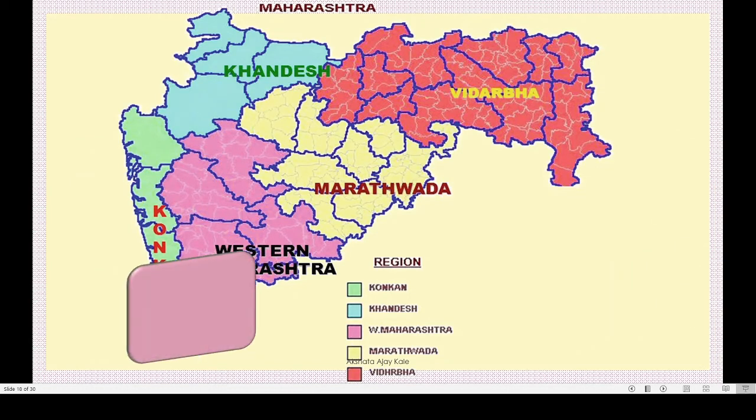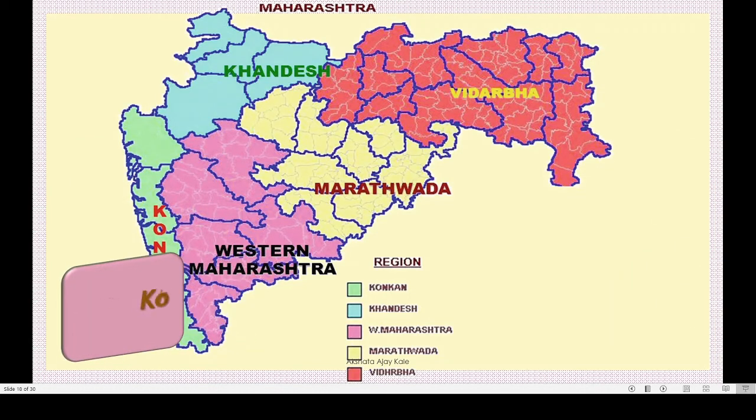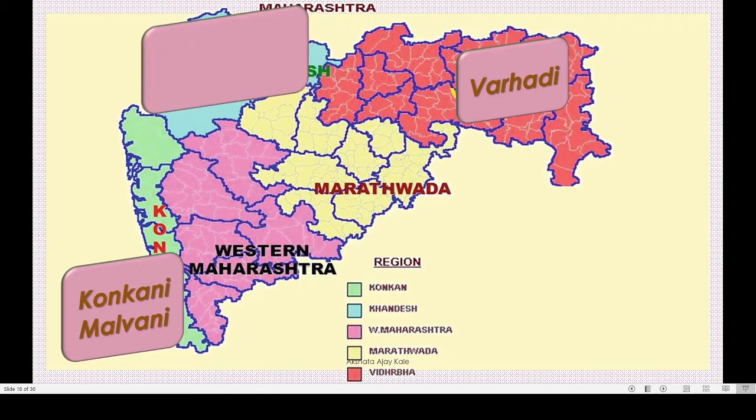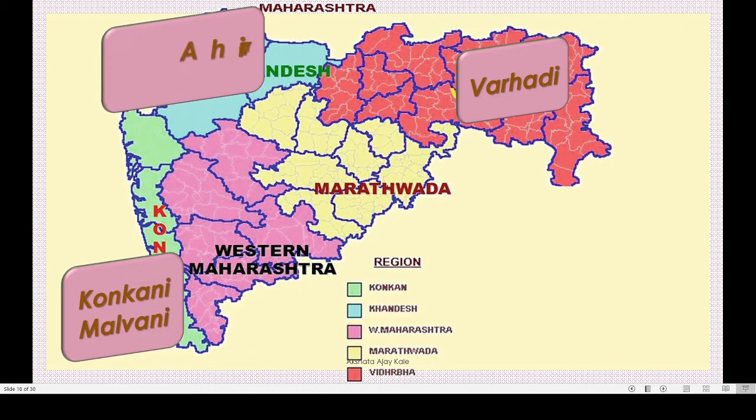The same thing I will show you here. See, this is the Konkan division. Here they speak Konkani and Malwani. In Vidarbha division, they speak Warhadi. See the divisions. And in Khandesh, Khandeshi or Ahirani. Got this? Is this clear for you?